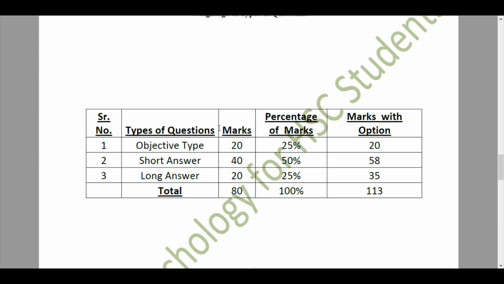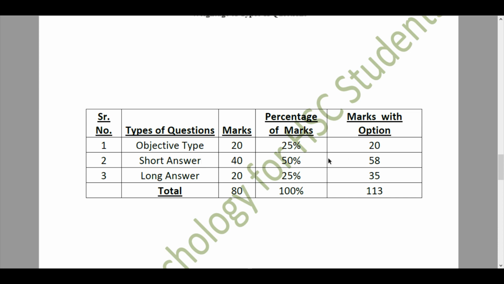So this is actually what you can call it Bappa ka Prasad. Then we move forward to a second type of questions, that is short answer, that is like answer in brief, or you'll have the option of answer in one or two sentences. These come in the short answers criteria that are for 40 marks. These hold 50 percentage of marks in the paper.